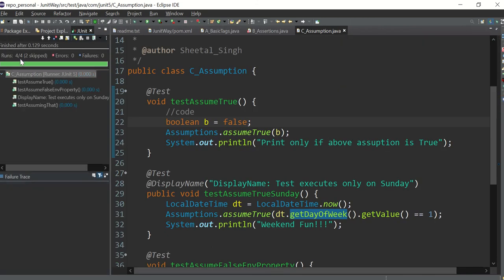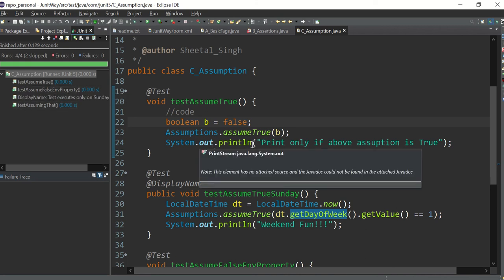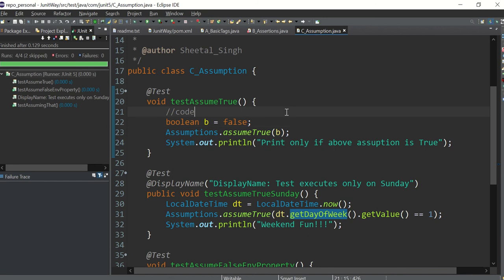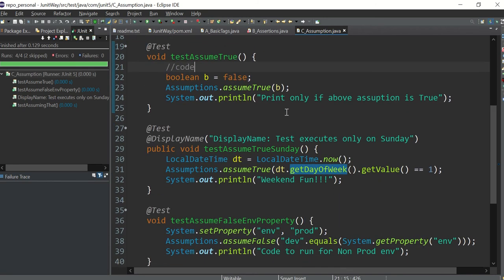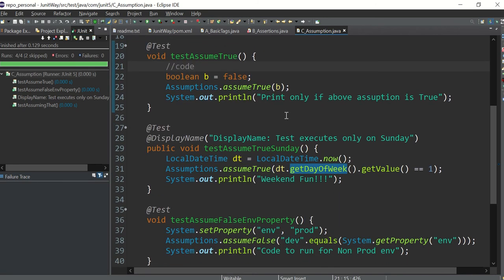So see, wonderful. All the test cases have been run, but out of them two have been skipped because the assumption has not been met. You can see this particular test has been skipped and this test case as well has been skipped, and only two test cases have run. So this is the wonderful functionality of the assumption. I hope this particular thing is clear to you.